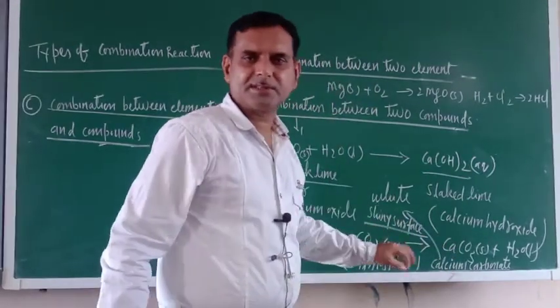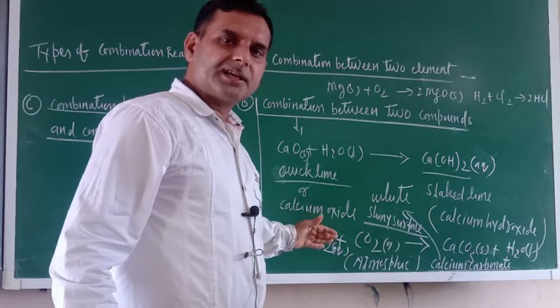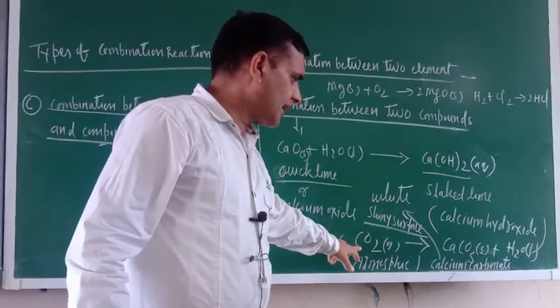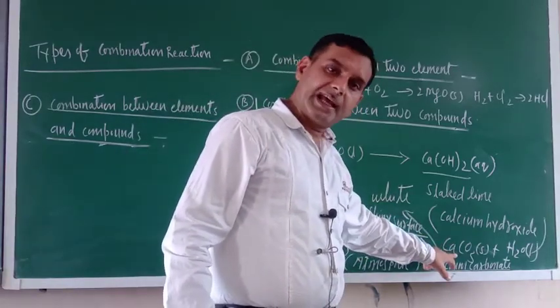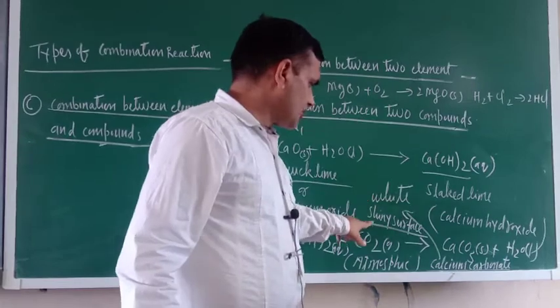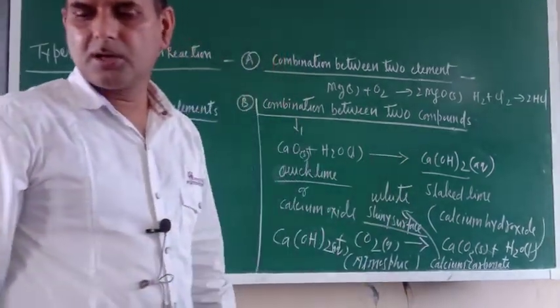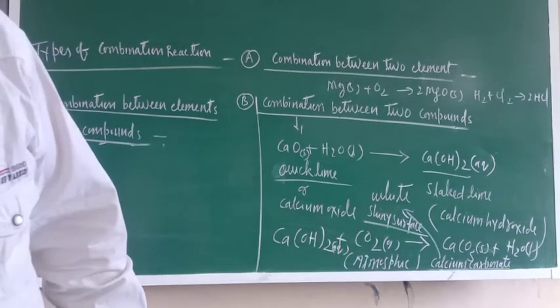So just see, the slaked lime is reacting with atmospheric carbon dioxide and forming calcium carbonate, and this is what produces the white shiny surface, and the walls of buildings or monuments become shiny.